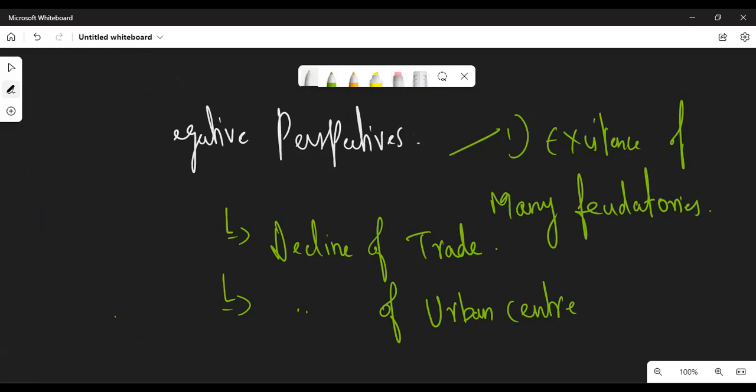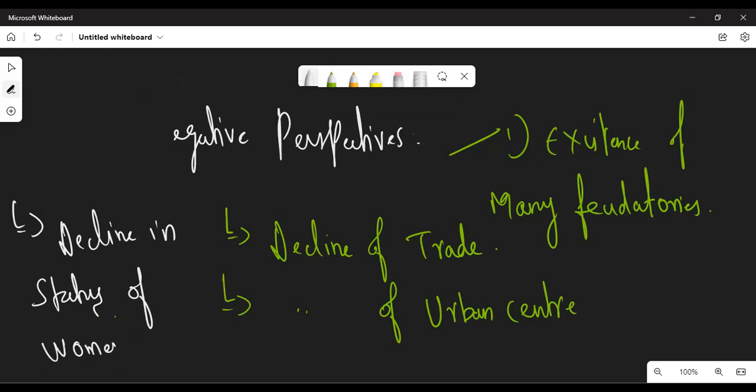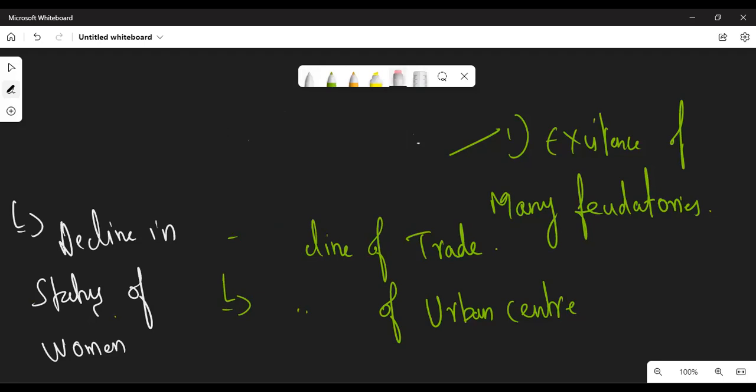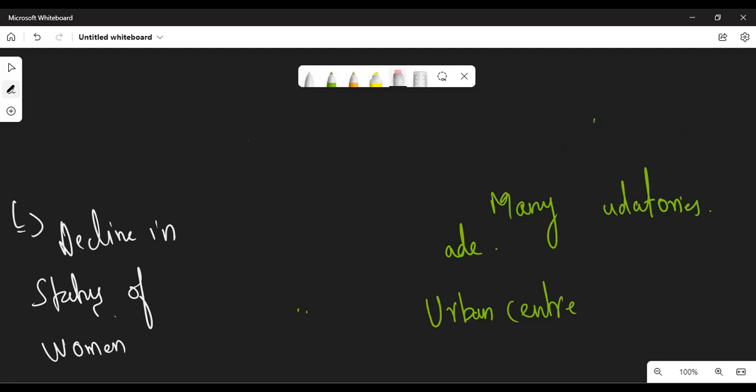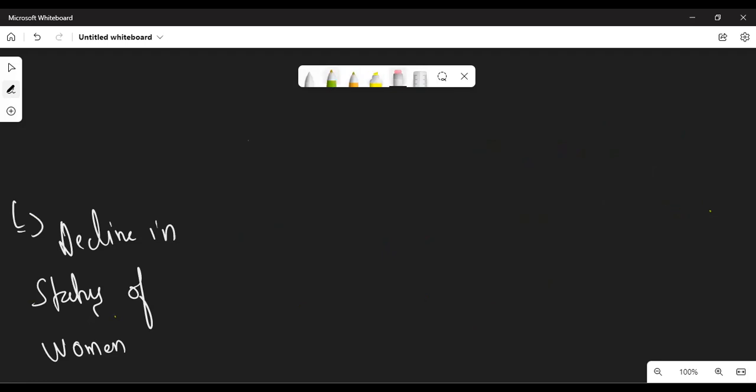The next thing is decline in status of women. Women were completely dependent on men. Women were prohibited from studying the Vedas. They were not given independence in taking their own decisions also. The status of women was very bad during this Gupta period.